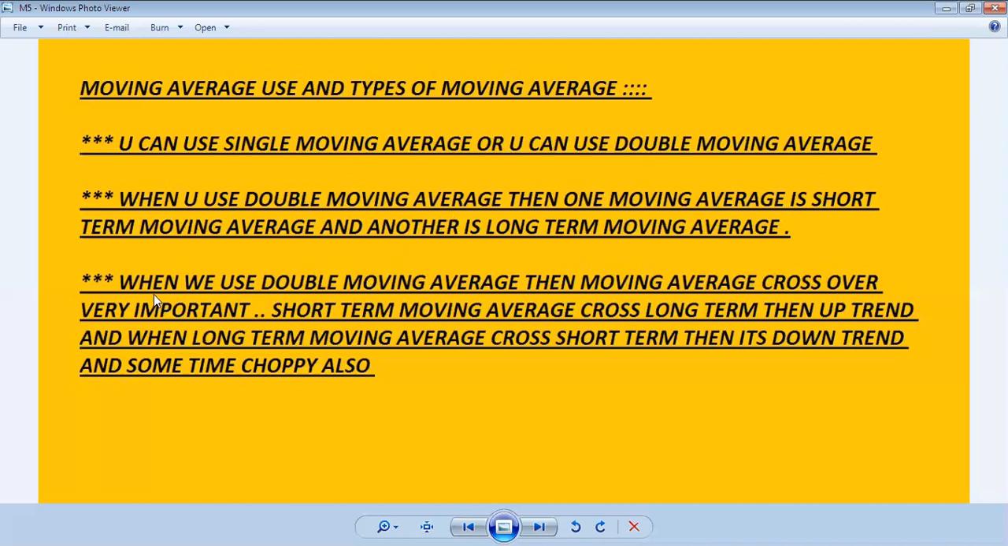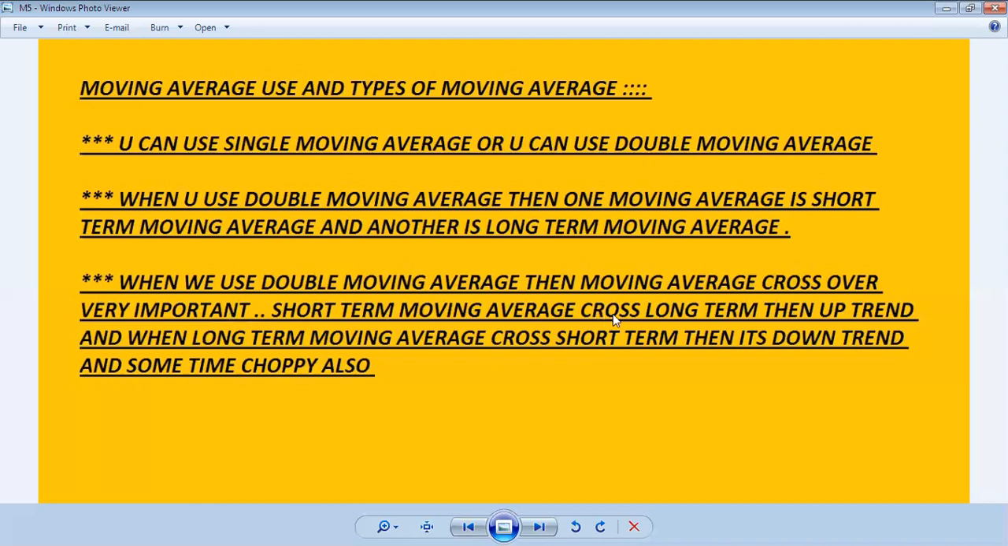So stay with me. When we use a double moving average, the moving average crossover is also very important, and it determines where to buy or where to sell. It gives the signal through this double moving average crossover. The buy or sell signal we can get from this double moving average crossover, and it's a trend following indicator also. It will also show where the trend is coming, and that is also determined through this crossover.